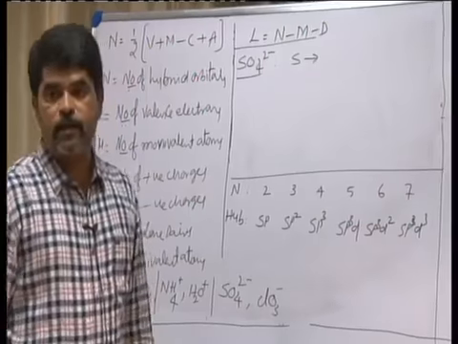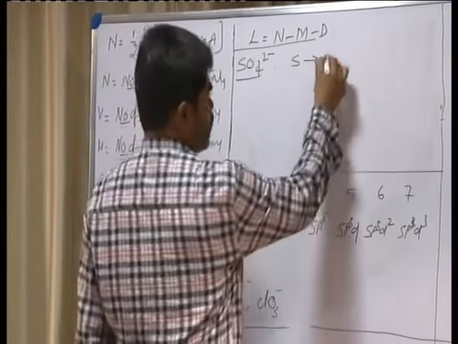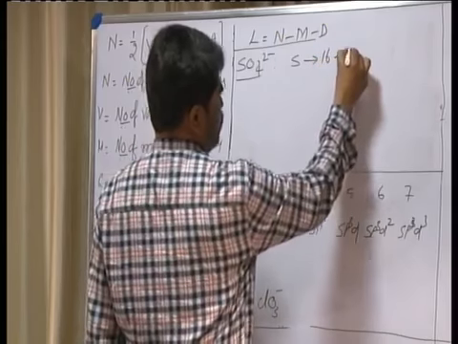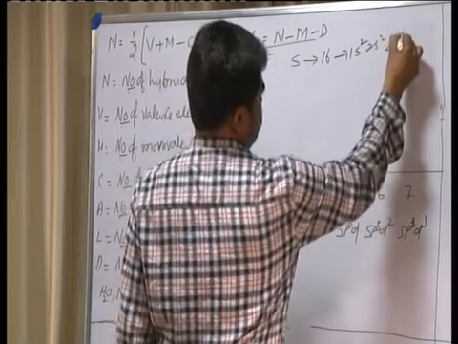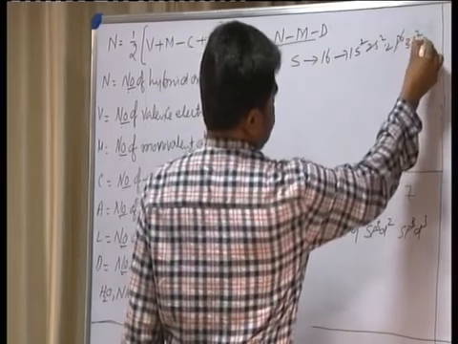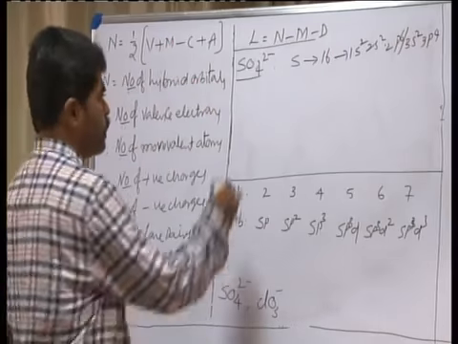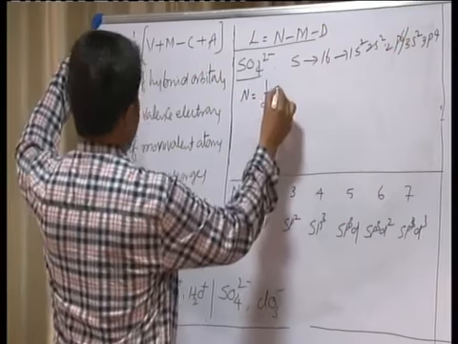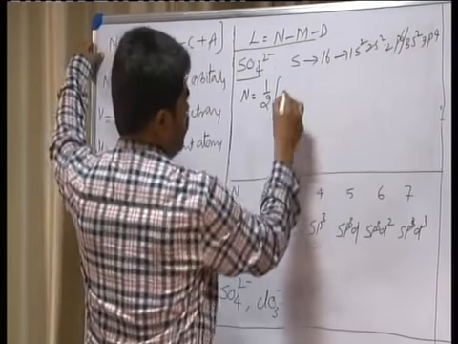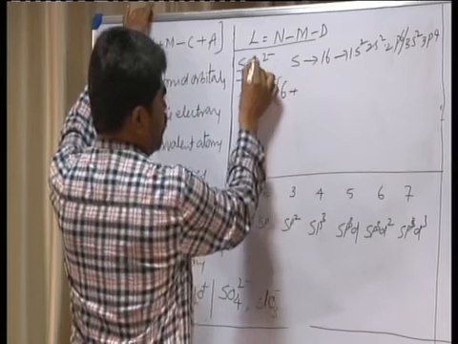How many valence electrons in sulfur? Oxygen and sulfur belong to the same group. Sulfur atomic number 16, it is 1s2, 2s2, 2p6, 3s2, 3p4, 6 valence electrons in sulfur. Now, n is equal to half into number of valence electrons 6 plus number of monovalent atoms.